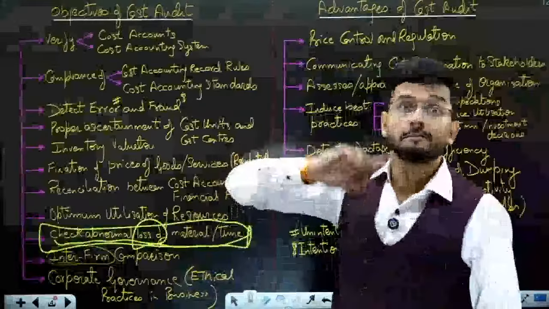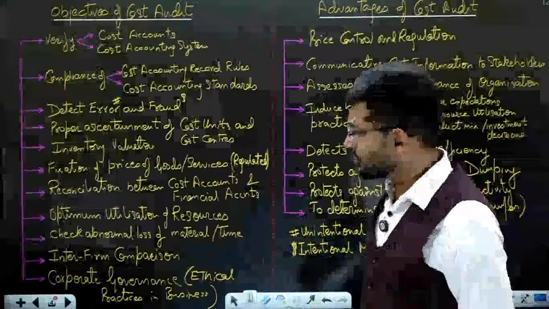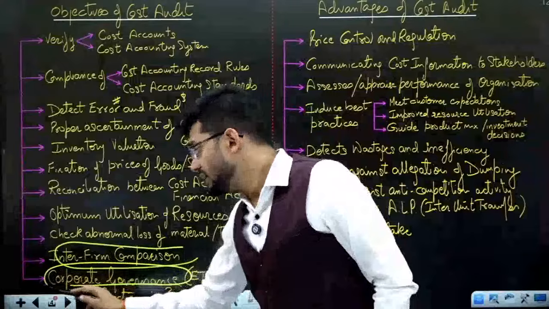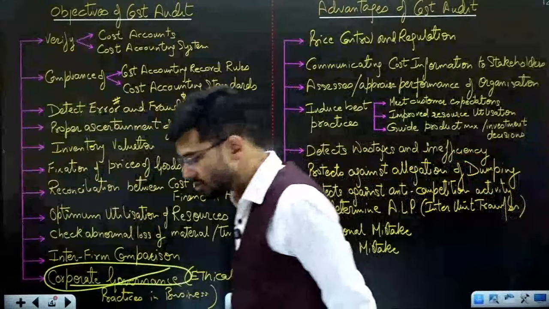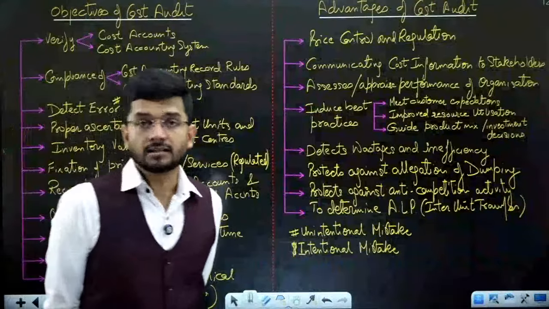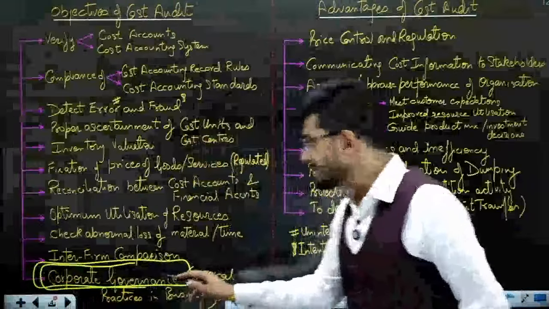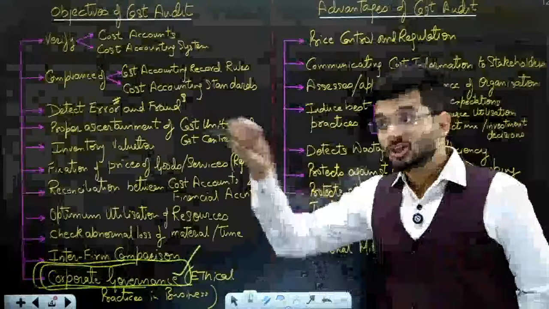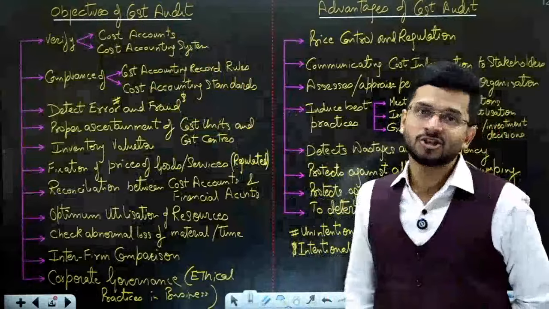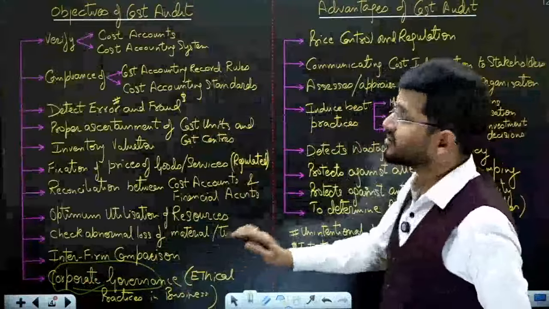Inter-firm comparison. To make a comparison between two firms is required by the cost auditor. Then corporate governance. Corporate governance is a new thing which has come in the Companies Act 2013, which requires the auditors to also check whether the company is doing things ethically or not. When things are being done ethically, it is reported under corporate governance in the Companies Act. So that is also the responsibility of the cost auditor. Ethics means whether employees are being treated well or not, whether shareholders are being treated well or not, whether queries are being resolved or not. That is the aim of corporate governance. So corporate governance is one of the objectives of cost audit.